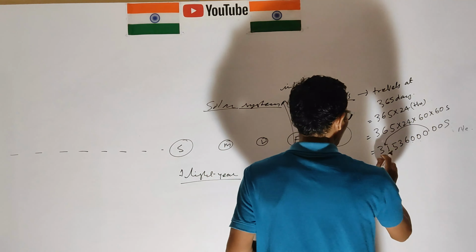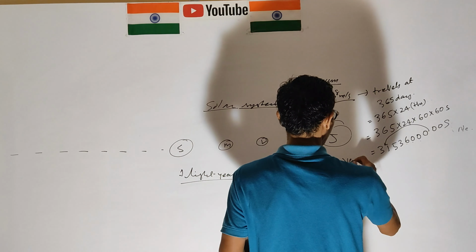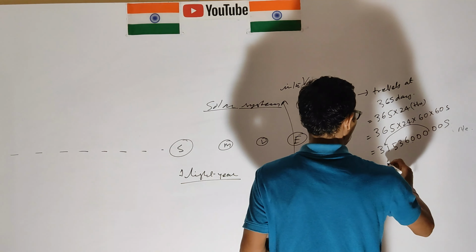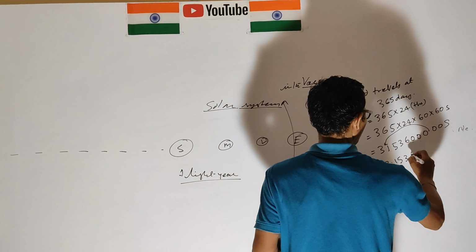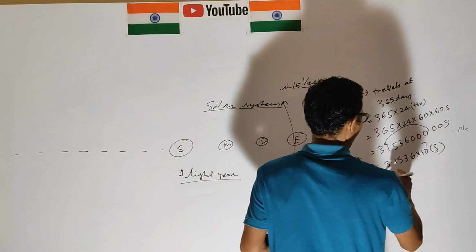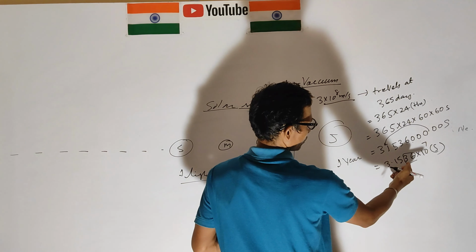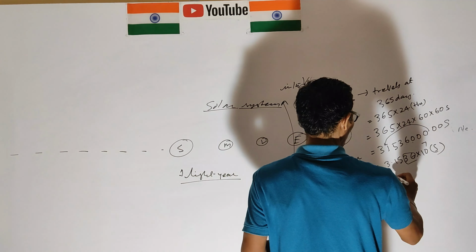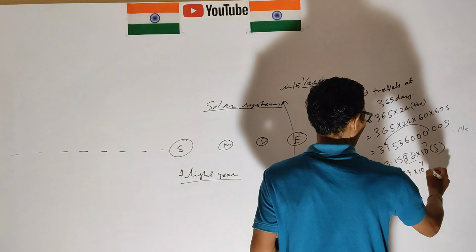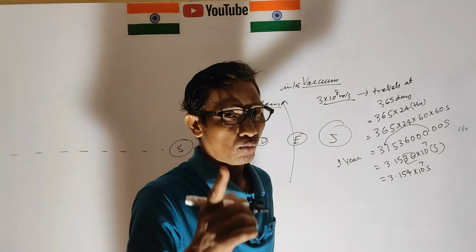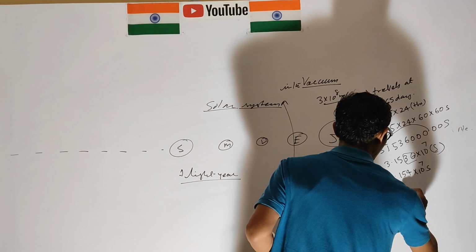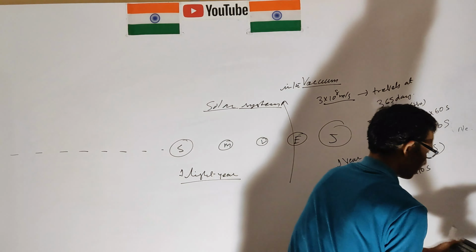So this is 1 year, and this is 3.1536 into 10 to the power 7 seconds. We have to find out how much 1 second is.